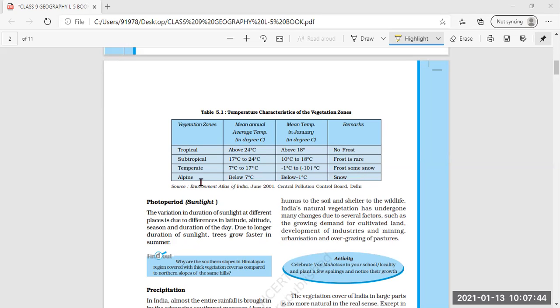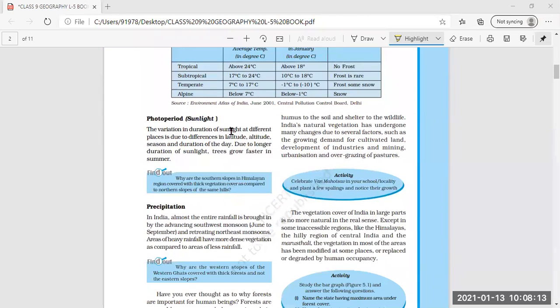Then temperate zone, 7 degrees Celsius to 17 degrees Celsius, minus 1 degree to minus 10 degrees Celsius is the temperature in January, and frost is there. Some snow is also there. Snowfall is also there. Then near the alpine, alpine is below 7 degree, below minus 1 degree Celsius temperature is there. Even snow is very heavy in the alpine region near the poles and all. So this is the environment, we can say Atlas of India, June 2001, Central Pollution Control Board of Delhi. It was given by this Central Pollution Control Board of Delhi.